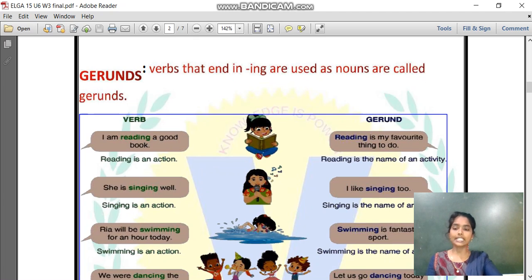Next sentence, she is singing well. In this sentence, which word shows an action? Yes, singing shows an action. In the second sentence, I like singing too. Here they are not saying I am singing. They are saying I like singing too. Actually, they are saying I like that action. So in this sentence, singing is the name of an action.